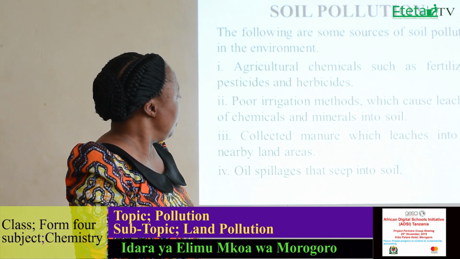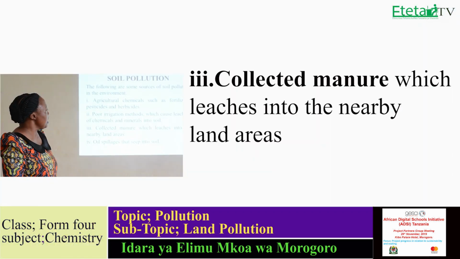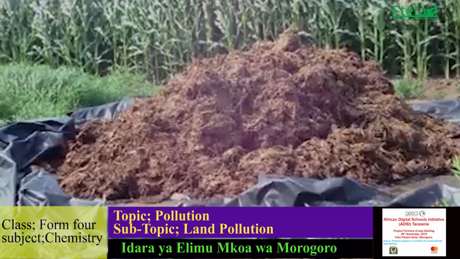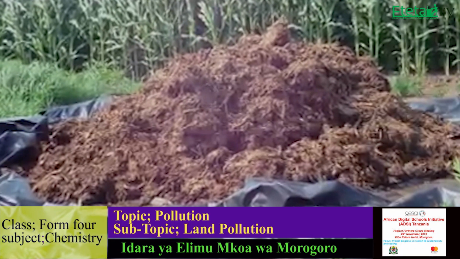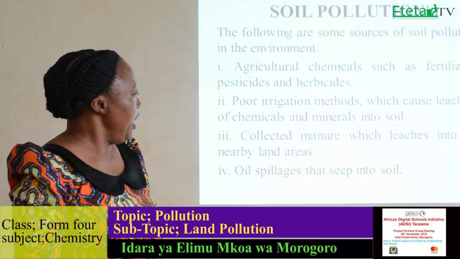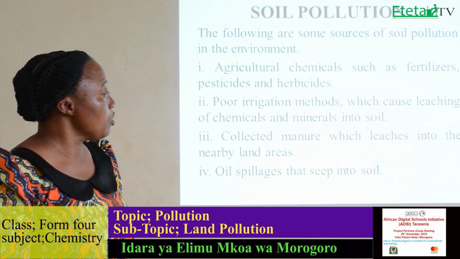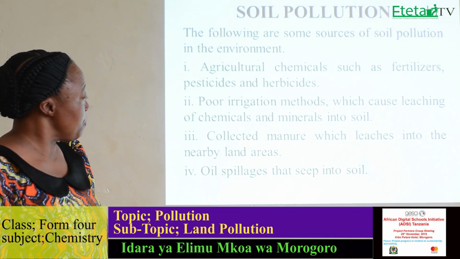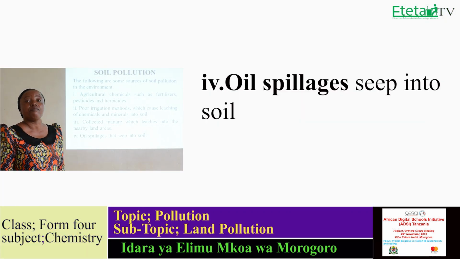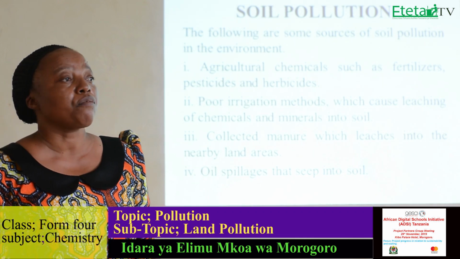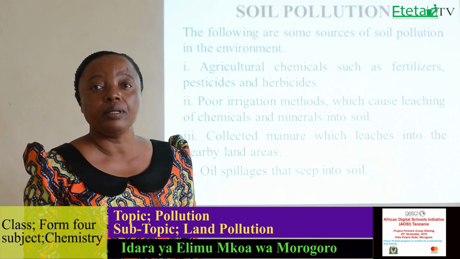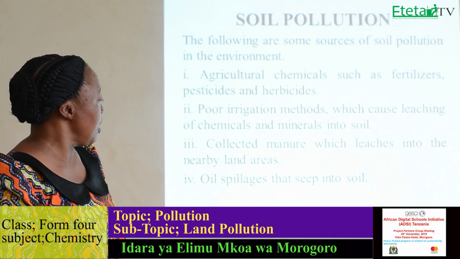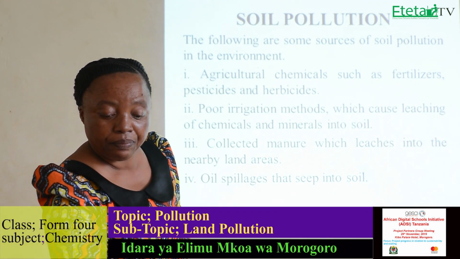Also we have collected manure which leaches into the nearby land areas. If manure is collected poorly in nearby areas, this can also cause pollution of the soil. But also we have oil spillage. Sometimes you can find in the environment that people have poured oil randomly without any reason. This also can cause pollution of the soil.